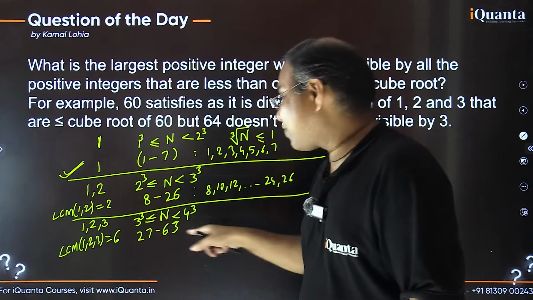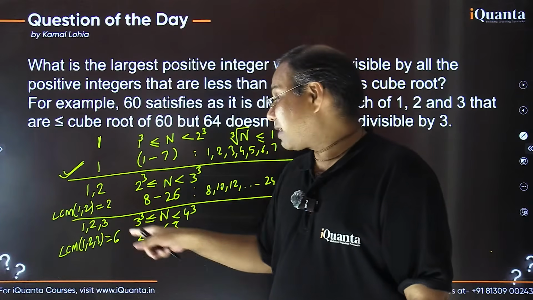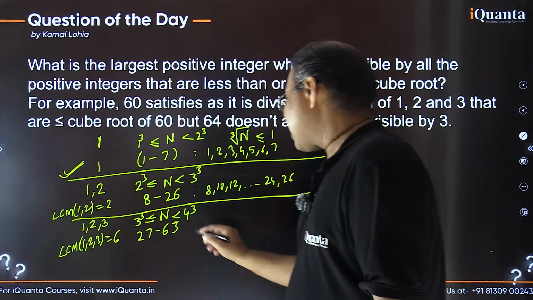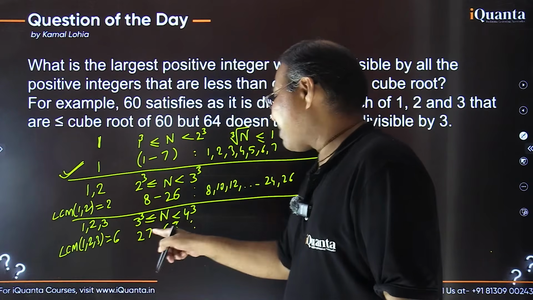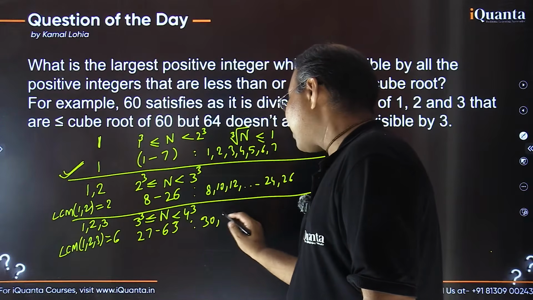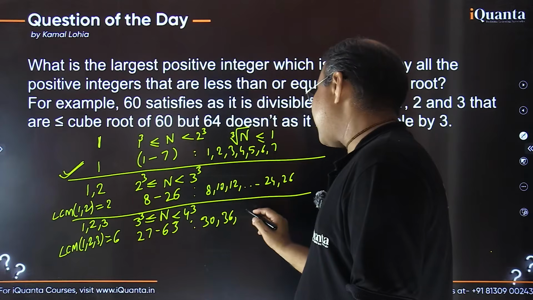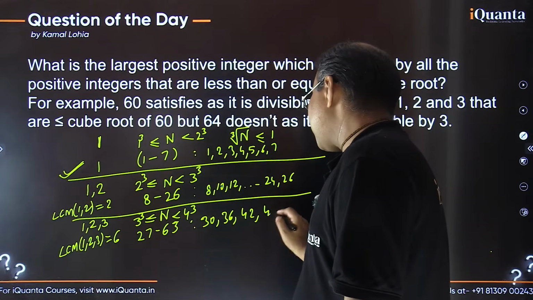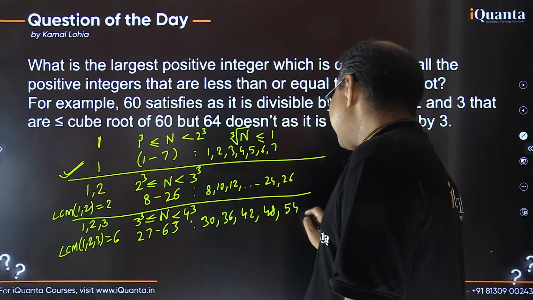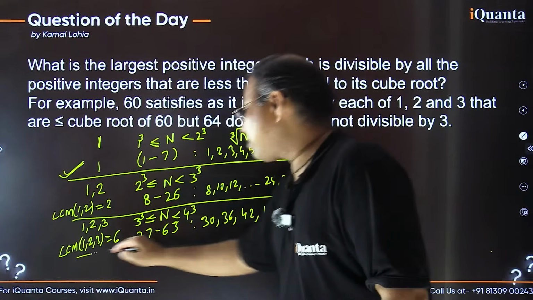But now in this range, I am looking for those numbers which are multiples of 6, they will satisfy, है ना, they will satisfy. So which are these numbers? तो 6 5 are 30, 30 would be the smallest number. After that 36 will also satisfy. After that 42 will satisfy, then 48, after that 54, and then 60. So in this range only these numbers will satisfy.